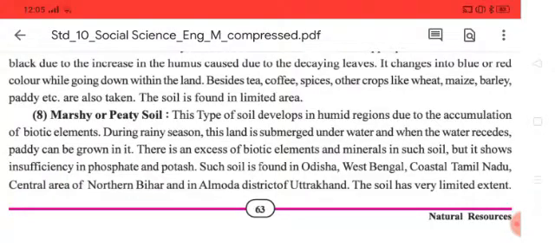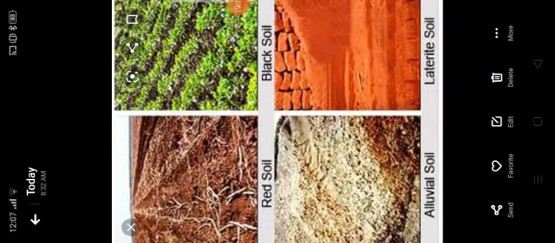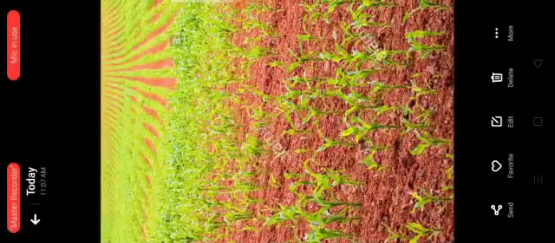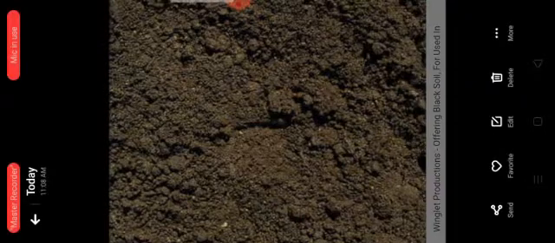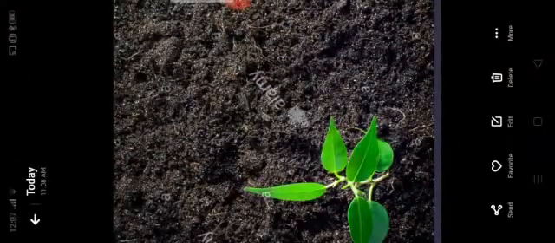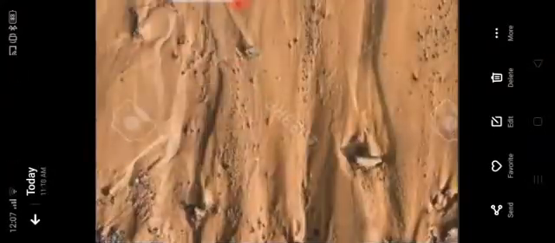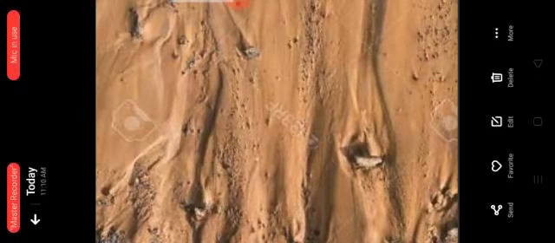These are the different types of soil. Now we can see pictures of the different types of soil. Students, once again you see here examples of the soils like red soil, black soil, alluvial soil and laterite soil. This is red soil. Here it is black soil. This is also an example of black soil. This is alluvial soil.